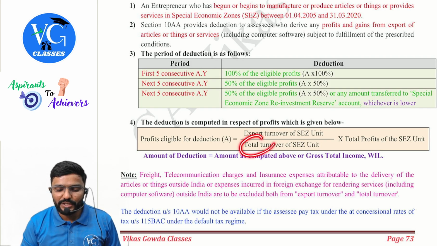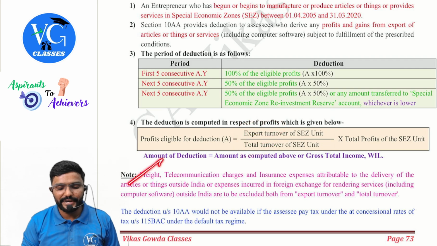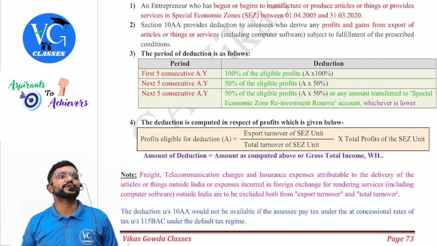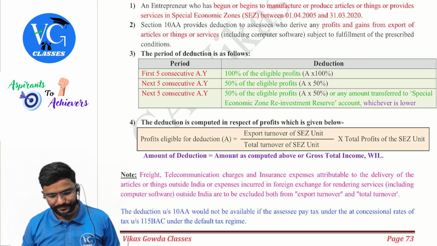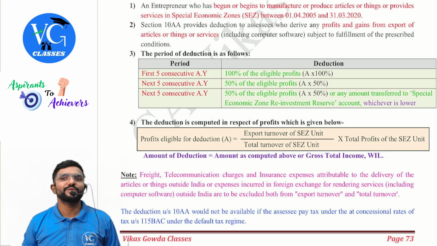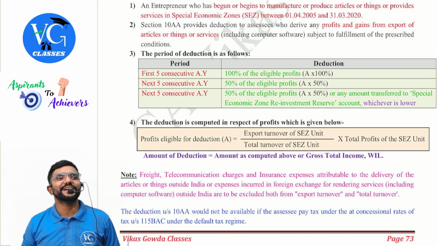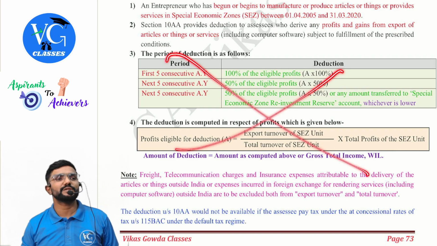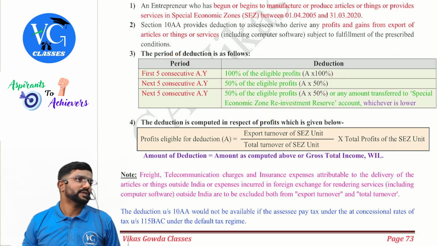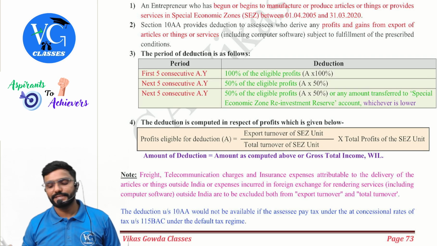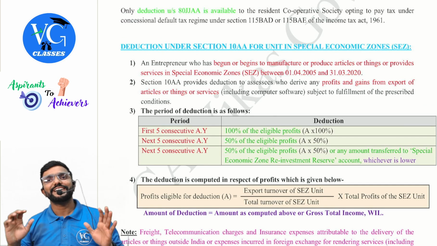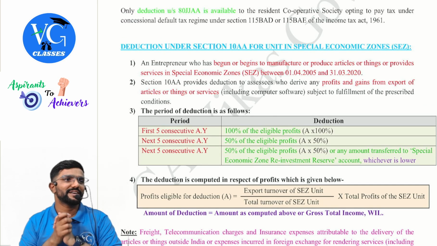So while calculating both these turnovers, we have to exclude freight, telecommunication charges and insurance expenses, guys. Now, sir, what if the assessee is following default scheme under section 115BAC? For him, 10AA is not at all allowed. Not at all allowed, guys. So this is all about deductions chapter, guys.